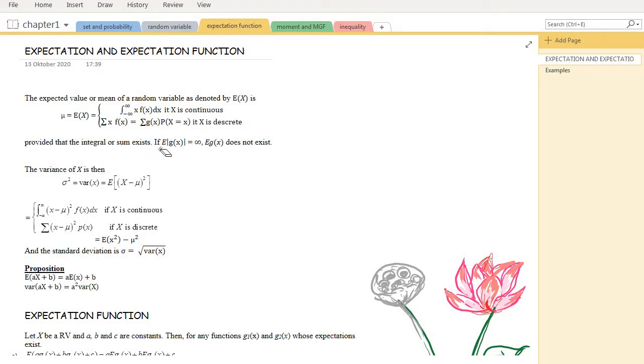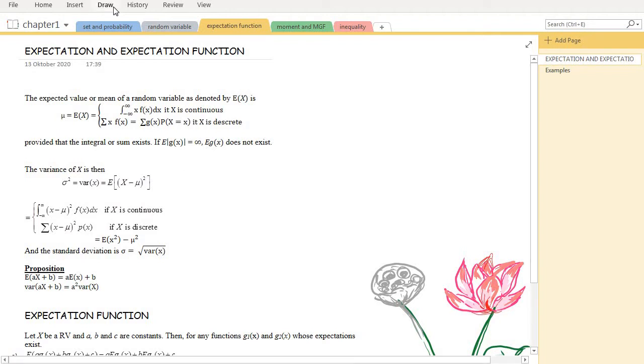So if the expected of the function gx in absolute form is infinity, then the expected of the function gx does not exist. So in order to make sure either the integral or sum exists, it should be smaller than infinity.